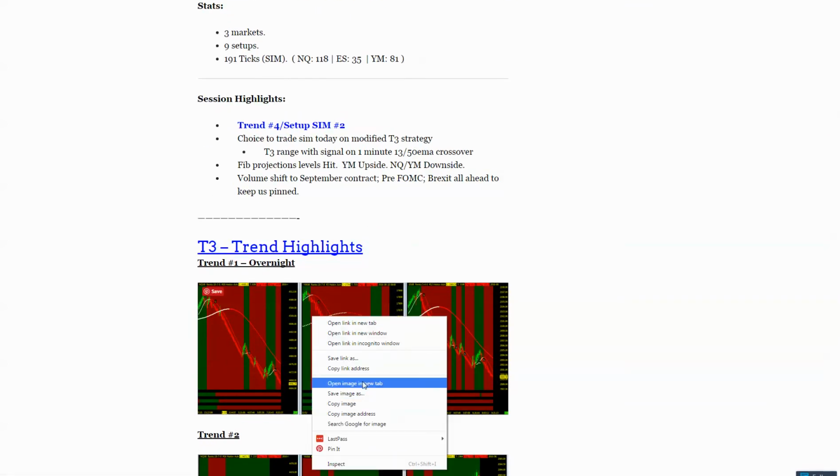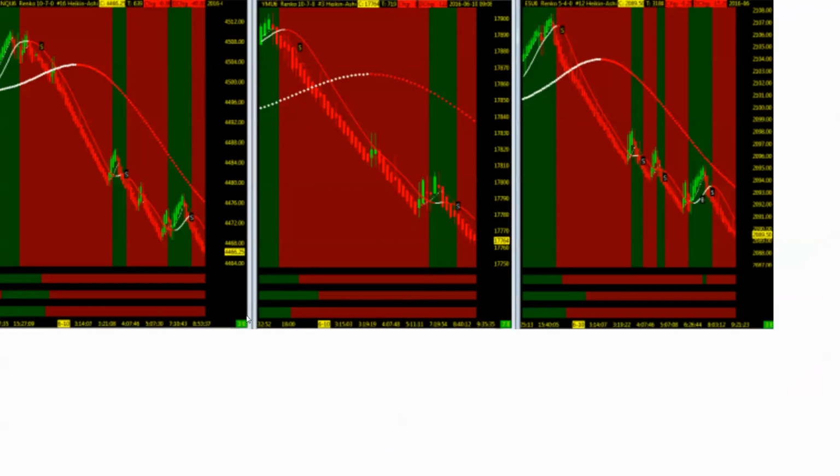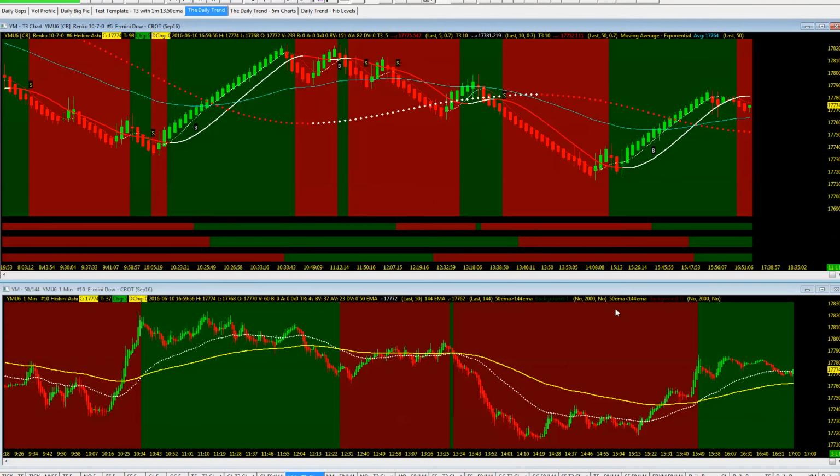There we go. Overnight action was pretty much to the downside, as we saw for the majority. 4 charts in the red all the way down, and was hoping again, is a whole difference between what happens overnight and sometimes what happens during the day session. Clearly, no indicator of what happens for Globex is in any way means of where the day session will head. But anyway, being that it was down, as we see, price action was to the downside.